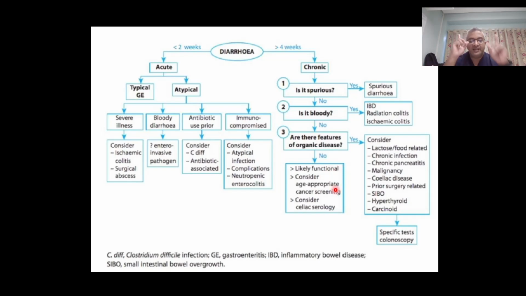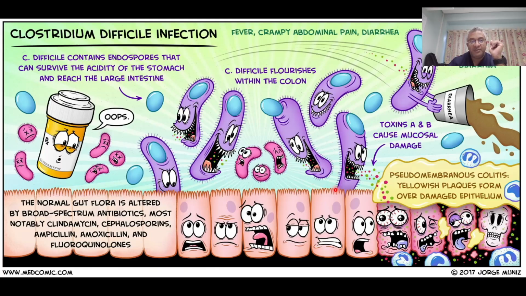Consider age-appropriate cancer screening. Having said that, and we've said this before, and we'll continue to say it, iron deficiency in a male is bowel cancer until proven otherwise. Consider celiac serology in the way of anti-gliadin, anti-endomysial, anti-transglutaminase antibodies.